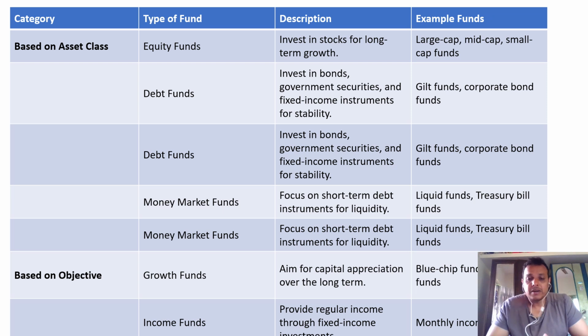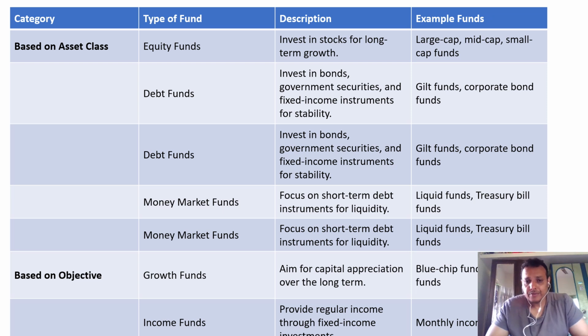When we talk about stability, you get a fixed rate of return. In the long run, you will see that there is a maturity for every government security, so you can keep this investment for a number of tenures with a rate of return which is stable in nature. Examples are again gilt funds and corporate funds. Then you have money market funds.